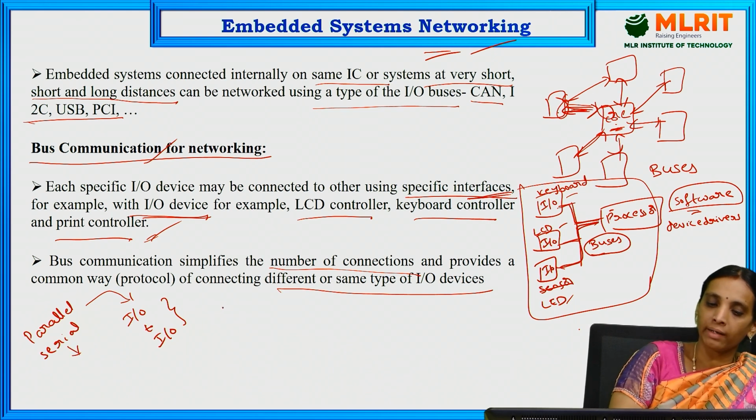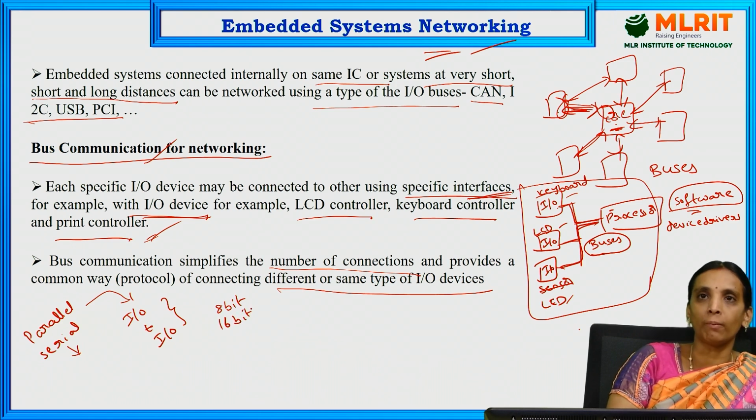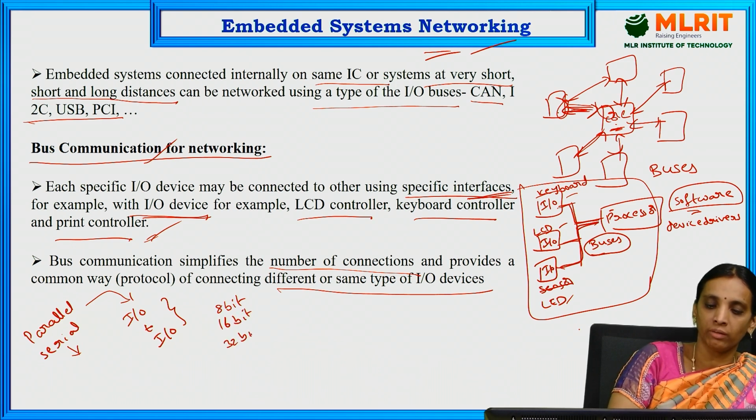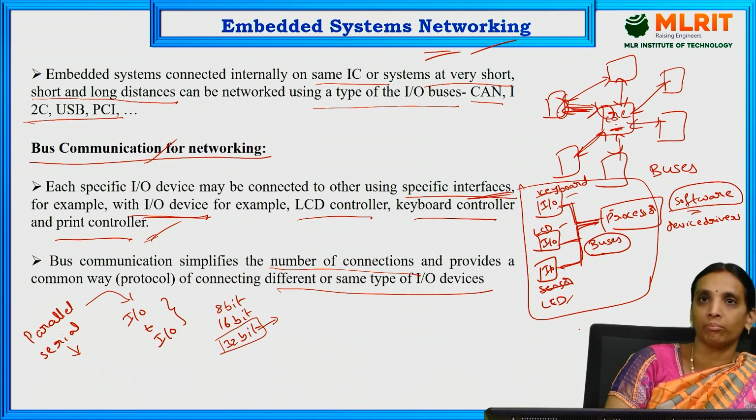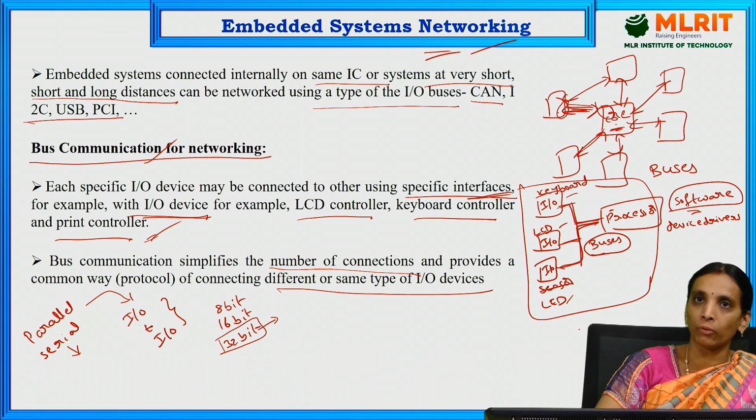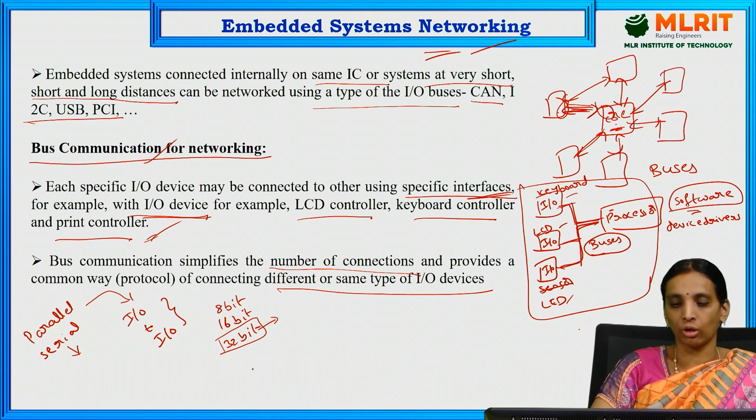If the data is either 8-bit data or 16-bit data, in case of ARM processors, we have 32-bit data. So here, when the entire 32 bits are transferred at a time to the I/O device from the processor, or from the I/O device to the processor, then it is called parallel data transmission.